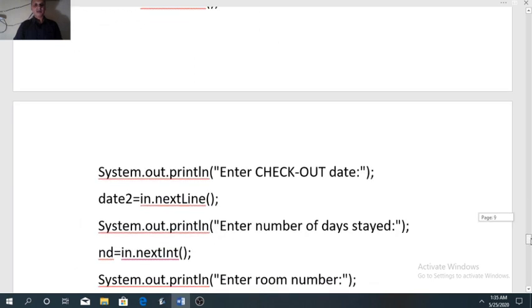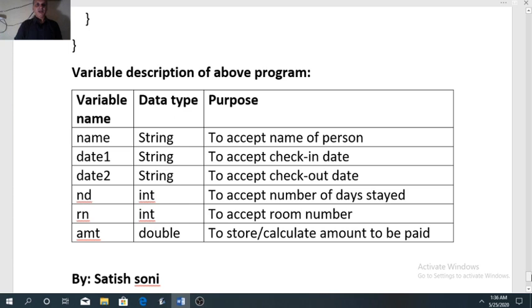Now how to write the variable description. Here many variables are used. On the left side, write all the names of the variables, that is name, date 1, date 2, ND, RN and AMT. The first three belong to string type. Number of days and room number belong to integer type.